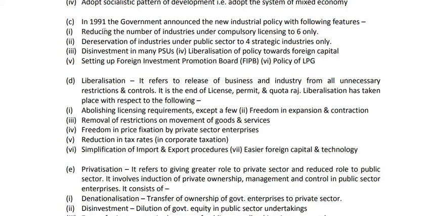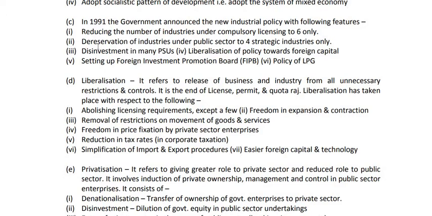Number 1, reducing the number of industries under compulsory licensing to 6 only. That means before this industrial policy of 1991, industries were required to take a license to start their business, to start their production. But in 1991 the government abolished this system. That means at that time only 6 industries were left which require licensing for production. Others were made free. That means without a license industries could start business after 1991 except these 6 industries.